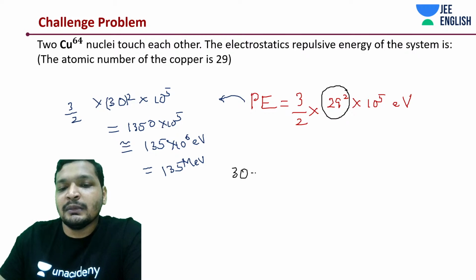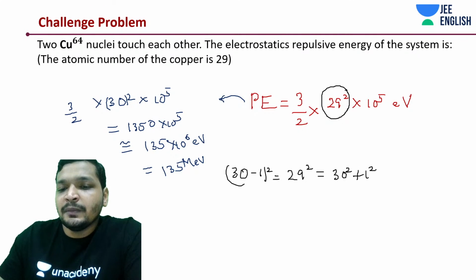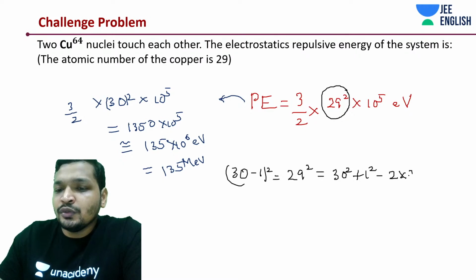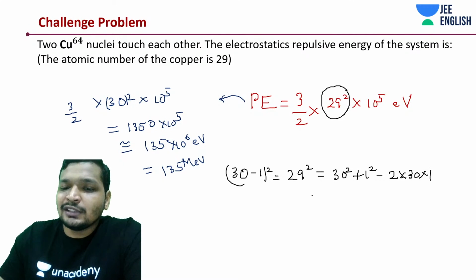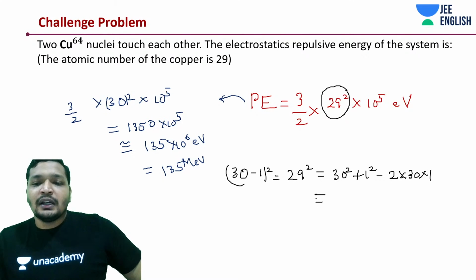29 square is nothing but 30 minus 1 whole square. Right, the same thing. What is 30 minus 1 whole square? 30 square plus 1 square minus 2 into 30 into 1. A minus B whole square is equal to A square plus B square minus 2AB.